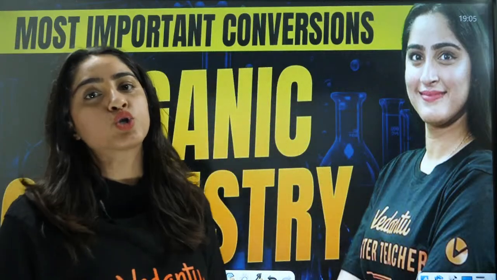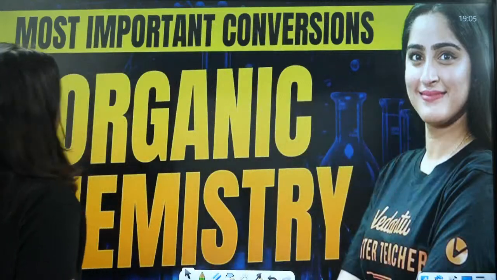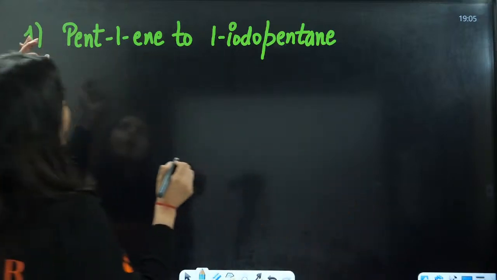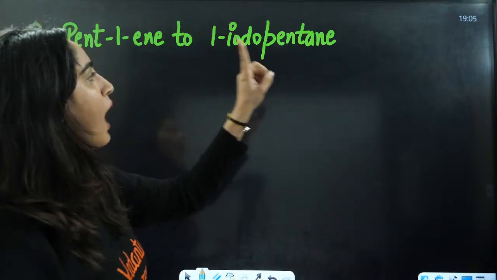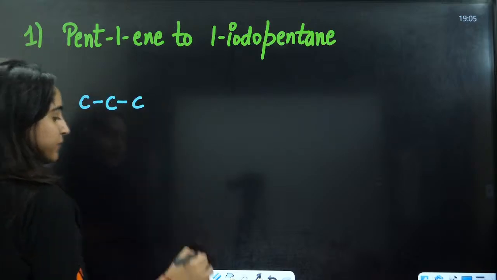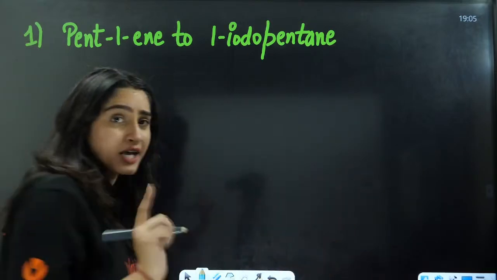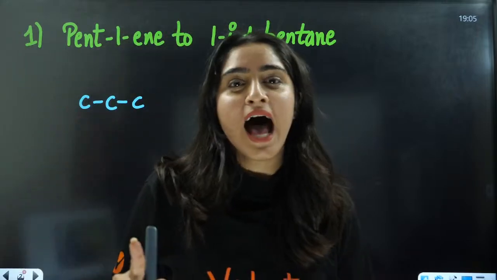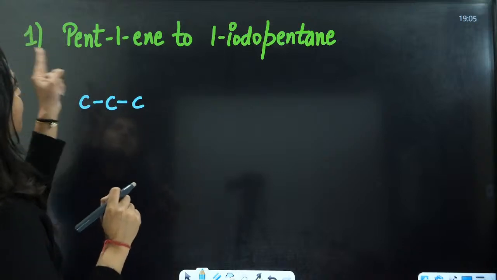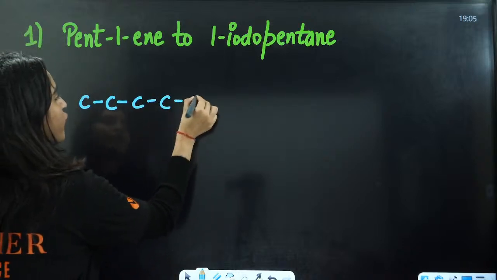I want all of you to grab your pen and notebook and write it down along with me, and practice along with me. The very first conversion here is pent-1-ene to 1-iodopentane. We have carbons 1, 2, 3, 4, 5.